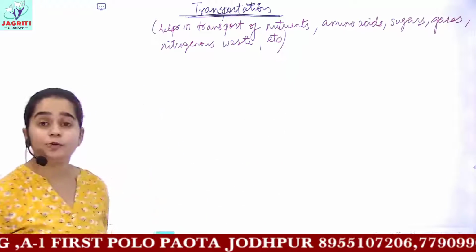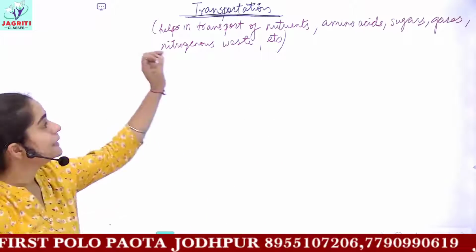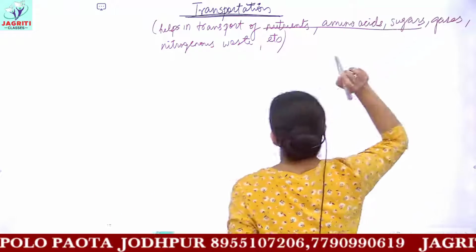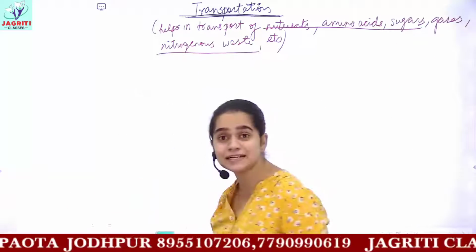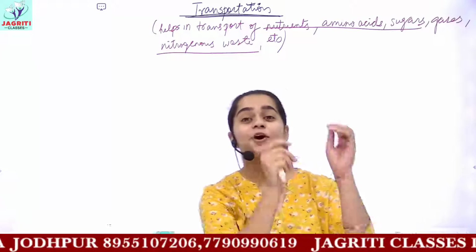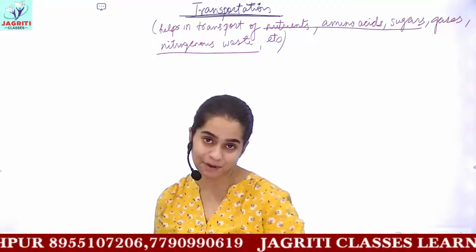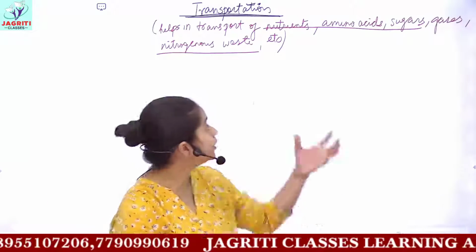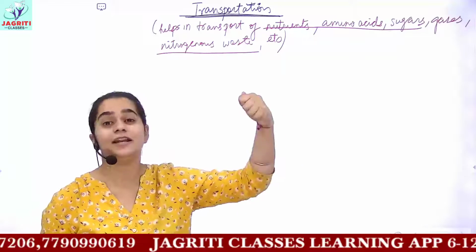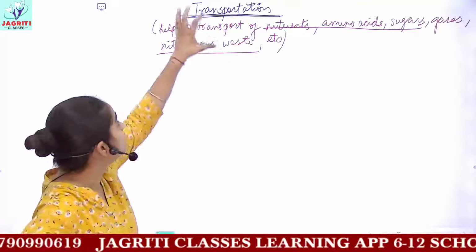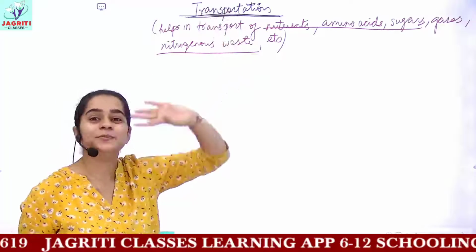Okay, any other harmful poisonous substance, everything. All the useful substances and the waste substances need to be transported from one body part to another for removal, or for absorption of these useful substances wherever they are required. Everything we deal with in the transportation process.